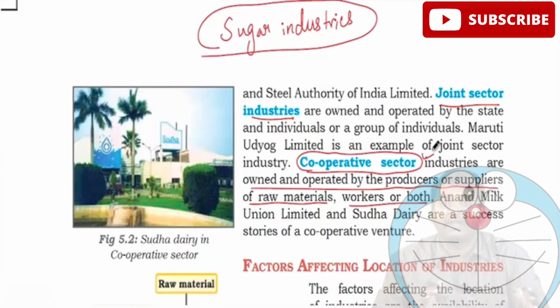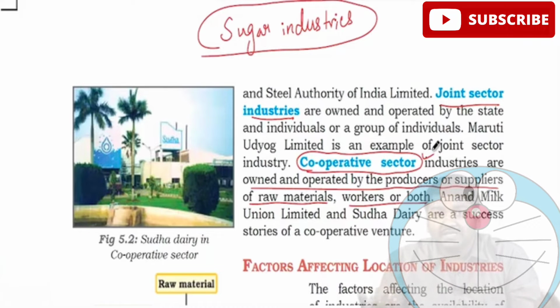The reason is sugarcane harvesting doesn't happen throughout the year. So it will be only in a particular season, and in that particular season, if you have the sugar canes and if you want to open an industry at that time, any person who opens this industry throughout the year, he will be at loss in the remaining time. So the sugarcane farmers themselves, they come together and they have set up this cooperative sector so that it is beneficial for them and also it is easy for them to set up the industry.